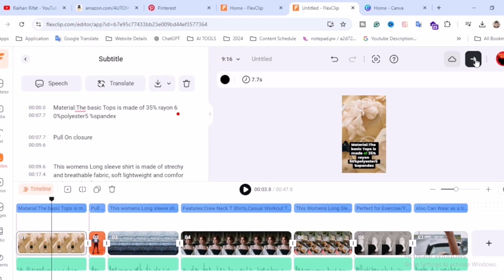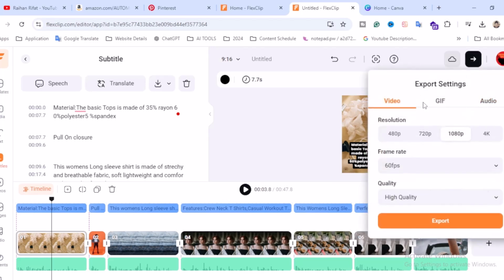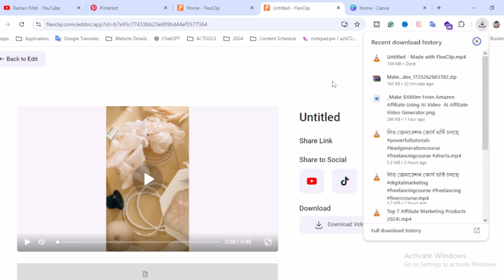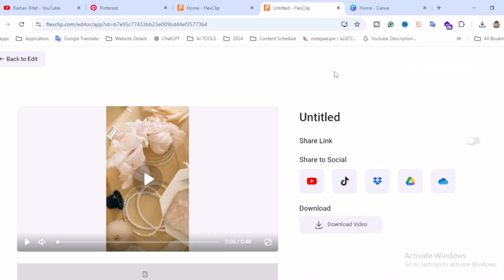Okay, so it's time to export. Click on export and make it 1080 pixels, the frame rate make sure 60 fps, and quality should be high quality. So click on export. Alright guys, finally our video is downloaded. So check your download folder, and it's time to upload it to our Pinterest.